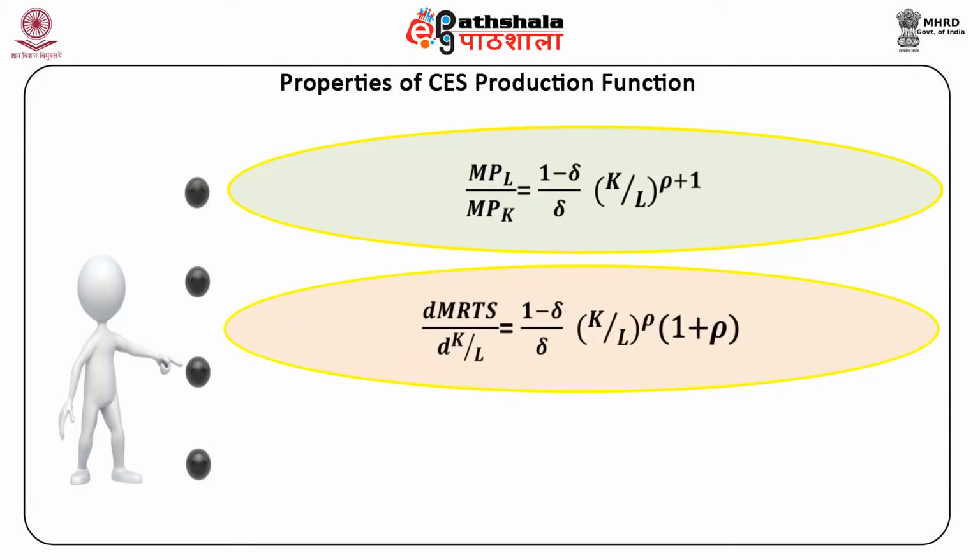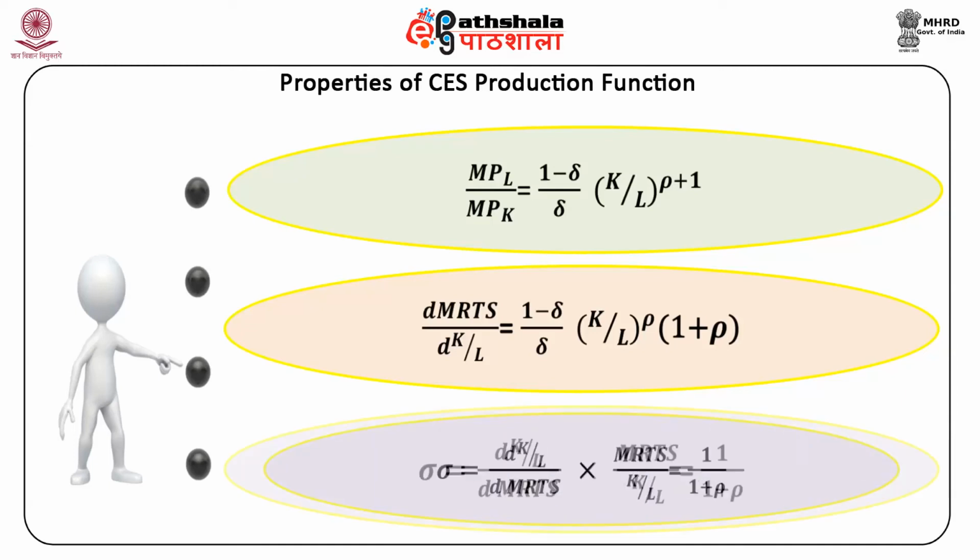Differentiation of MRTS upon differentiation of K upon L is equal to (1 minus delta) upon delta into (K upon L) raised to the power rho into (1 plus rho). Sigma is equal to differentiation of K upon L upon differentiation of MRTS into MRTS upon K upon L is equal to 1 upon 1 plus rho.